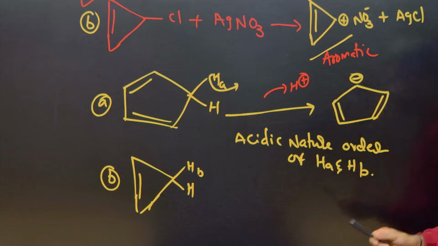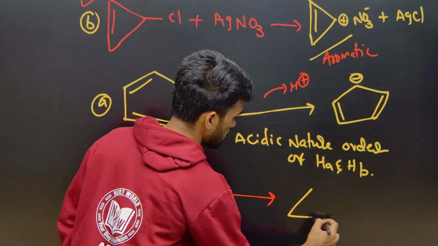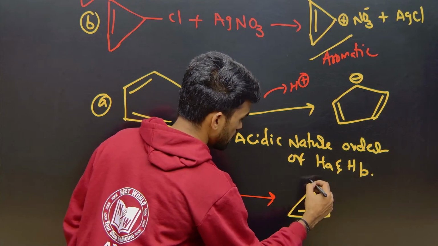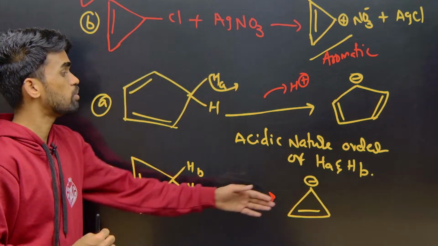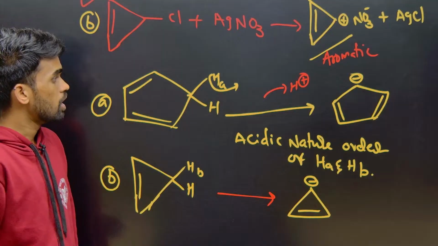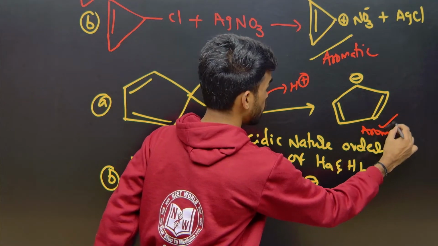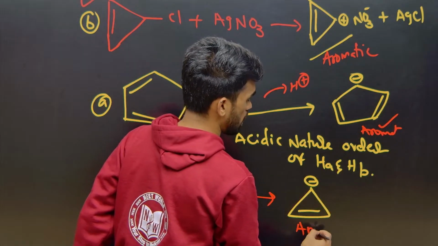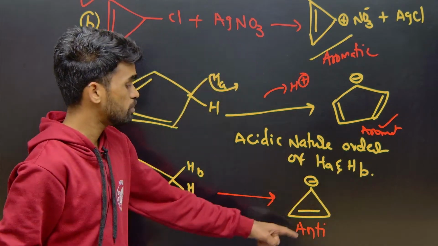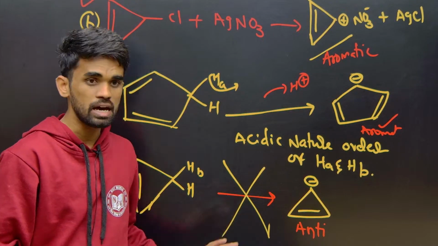This is what formed, and in this case also, a 3-membered ring and a negative charge here. Now look at the stabilities of these two conjugate bases. This one is more stable because it is aromatic. But what about this? This is anti-aromatic. It means formation of anti-aromatic compounds is not possible or highly unstable.